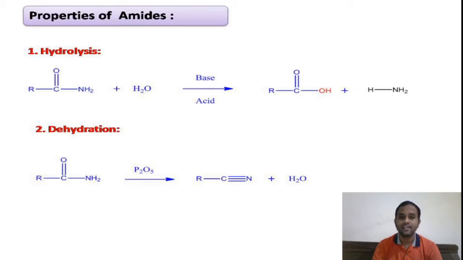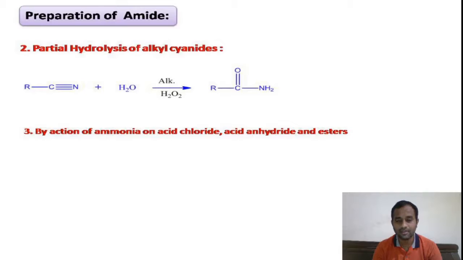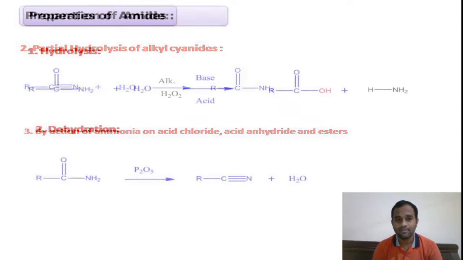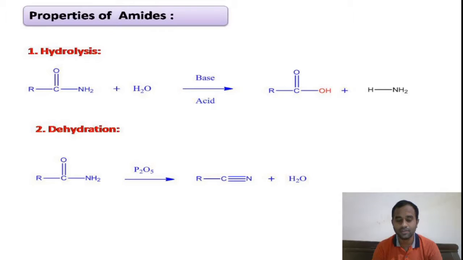They give alkyl cyanide as the product. You can see here in the previous case, upon hydrolysis of alkyl cyanide, we get acid amide. By the removal of water using phosphorus pentoxide, we will get the alkyl cyanide. This alkyl cyanide is nothing but the anhydride of acid amide, right?